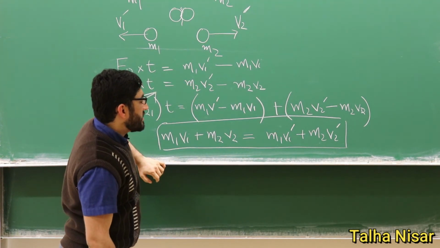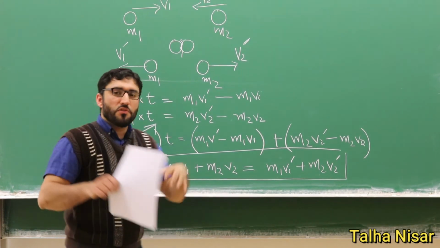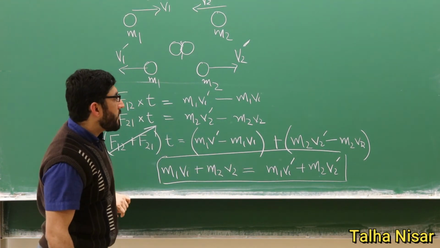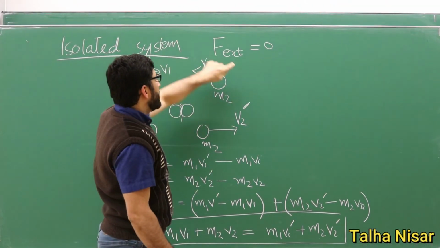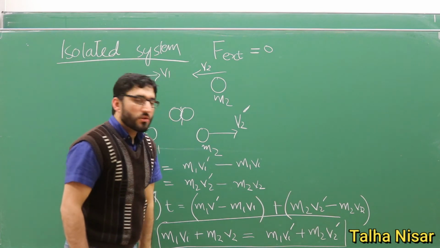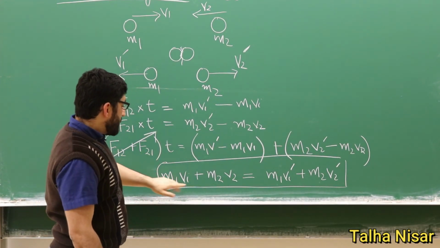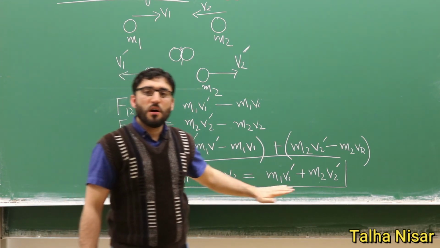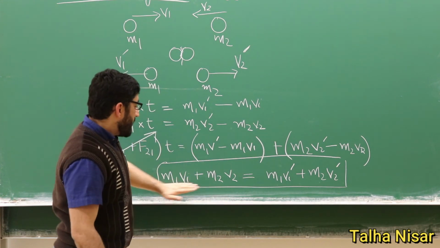So this is the conservation of momentum we just discussed generally for many particles. And now for the two particle system, we said that there is no external force. If there is no external force, the total momentum is conserved, which means that the momentum before the collision and the momentum after the collision will remain the same. There is no difference, so they are equal.